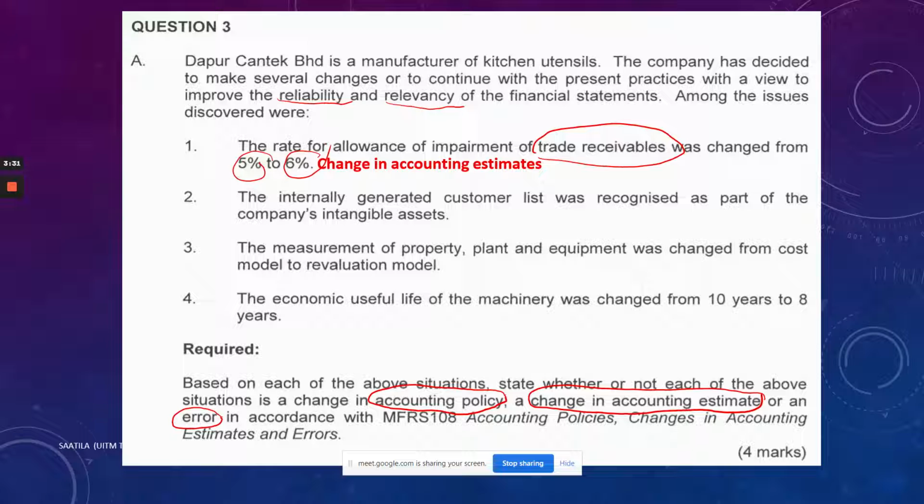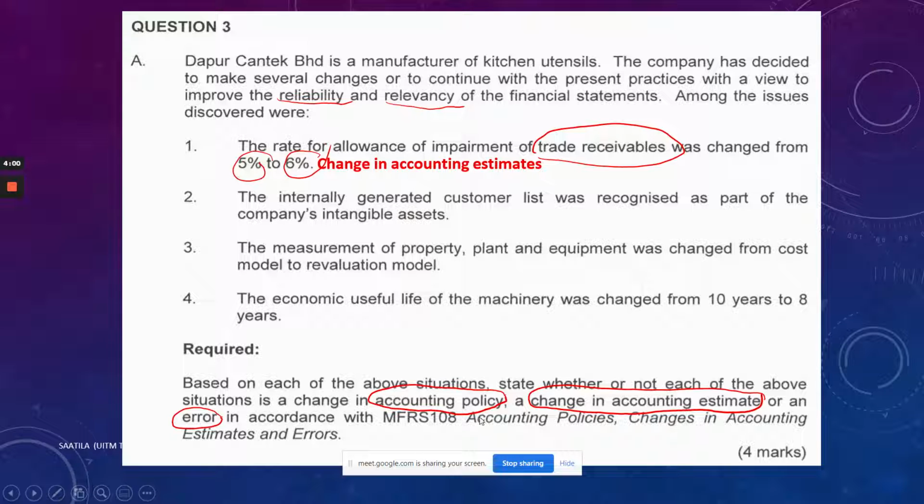So next semester you will learn, but here, since the question already mentioned this, we still will try to do it. And it is wrong actually to recognize the internally generated customer list as part of the intangible asset. An intangible asset is also a non-current asset, but it does not have physical form. That one will be covered next semester in FAR270.